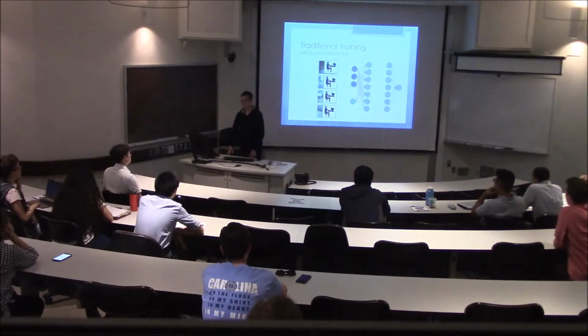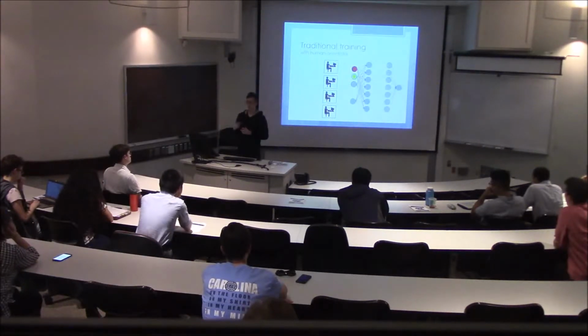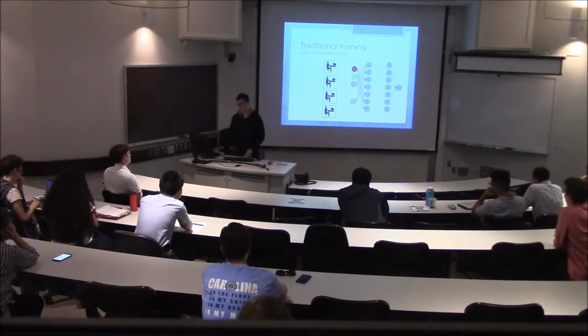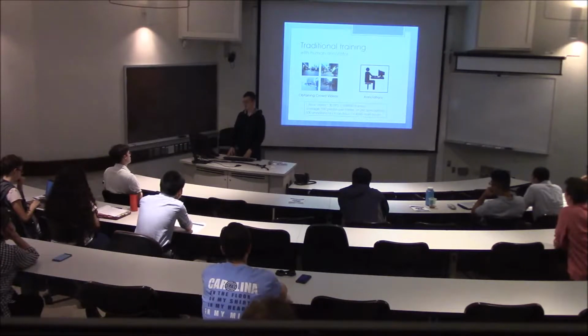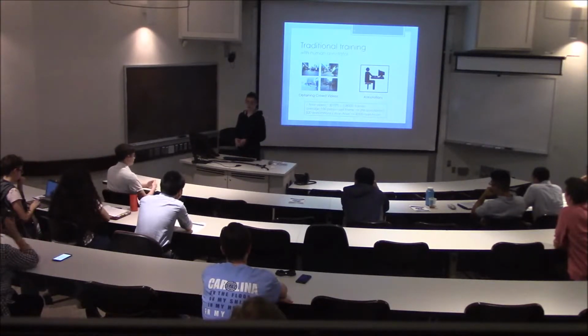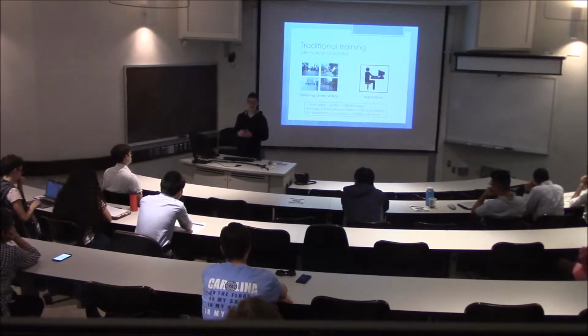So for machine learning to work, we need to feed the network with some data. In traditional training, they use human annotators to annotate those unlabeled videos, and it takes a very long time for them to do that. To illustrate how long it takes: assume we have a 1 hour video at 30 FPS, which is 108,000 frames.